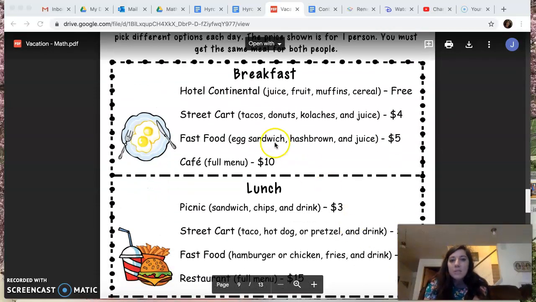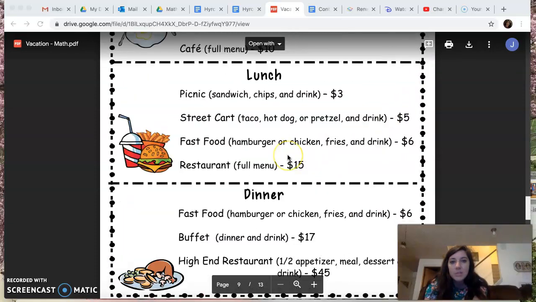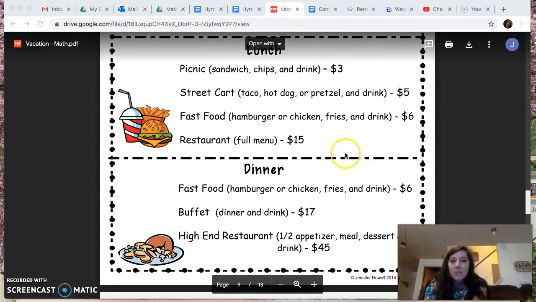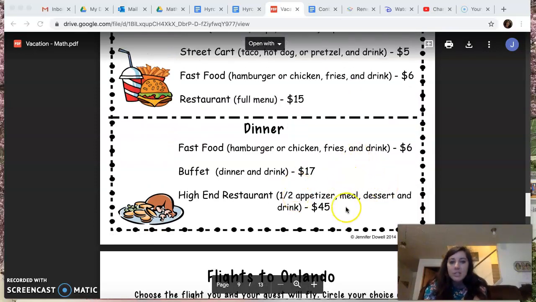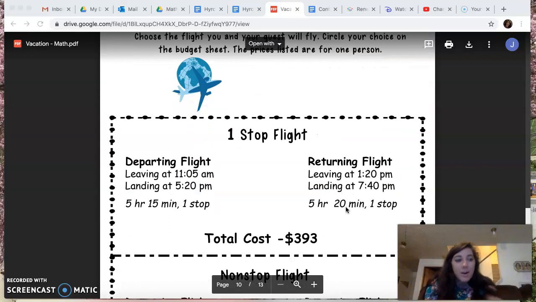Food options for breakfast, you can get the free breakfast. You can pick some more expensive foods. Make sure that you keep an eye on these prices when you choose. For lunch that day, you're going to have a picnic, or you're going to go to a restaurant, and then for dinner, it's the same thing. I'm sorry about all of that dinging.